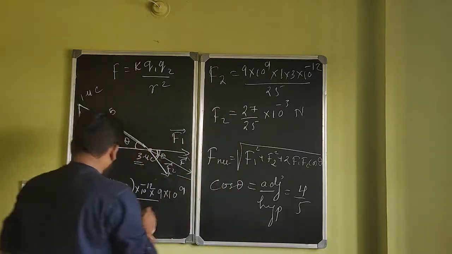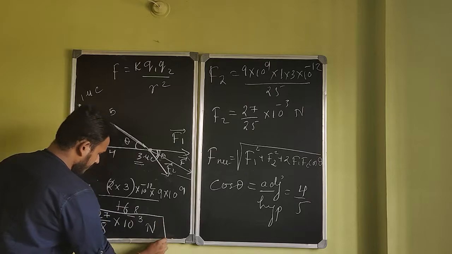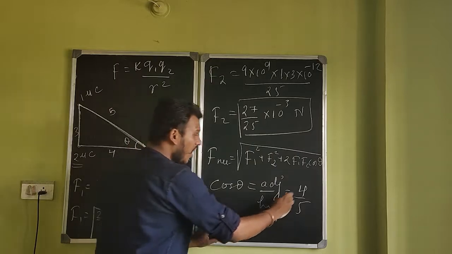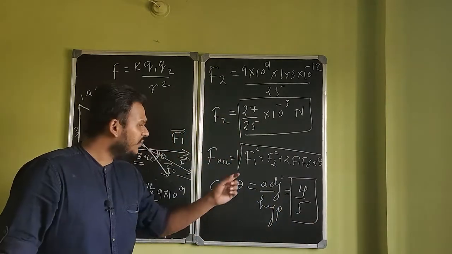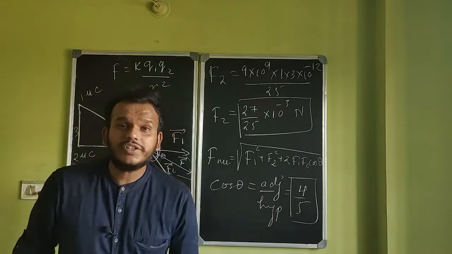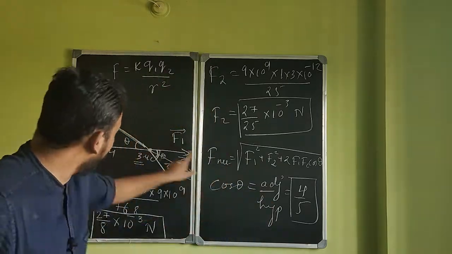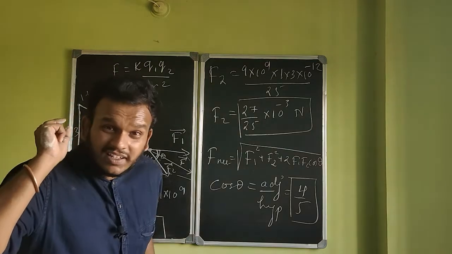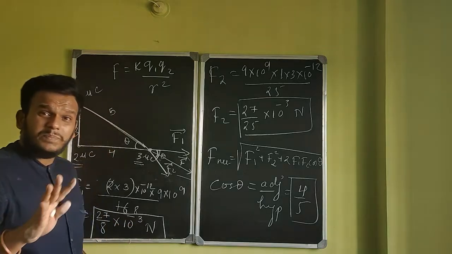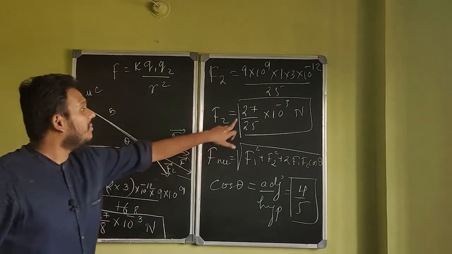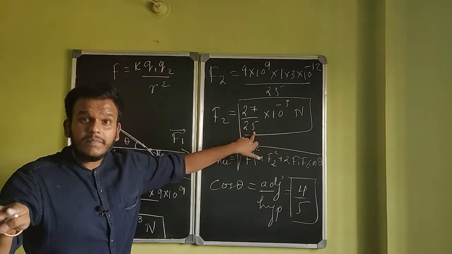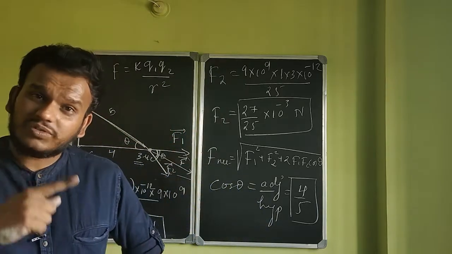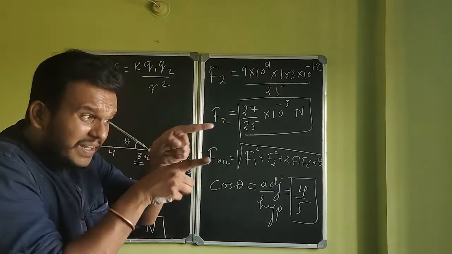So you have your F1, you have your F2 and you have your cos theta, right? Can I substitute the values in this and get the answer directly? Yes, the question was only this. Find the force on this charge due to these two charges. Now, you will be making a huge mistake if you are simply adding these two forces, that is 27 by 8 plus 27 by 25. If you just add them, you will be adding the magnitudes, but you can't add magnitudes like that. You can add magnitudes of forces like that only when both the forces are in the same direction.